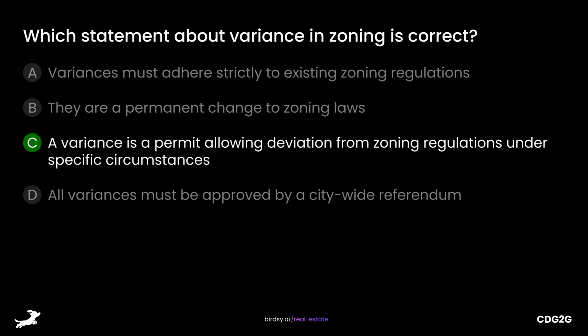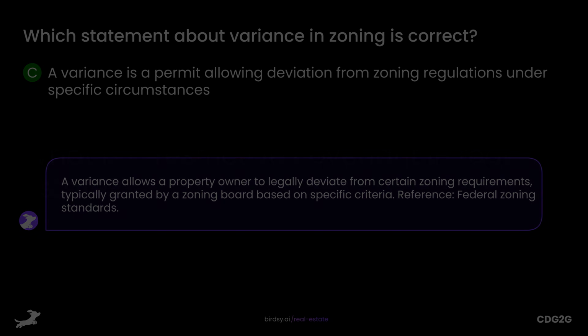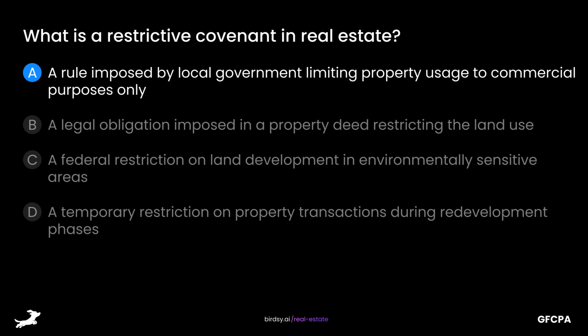The answer is C. A variance is a permit allowing deviation from zoning regulations under specific circumstances. A variance allows a property owner to legally deviate from certain zoning requirements, typically granted by a zoning board based on specific criteria. Reference: Federal Zoning Standards. What is a restrictive covenant in real estate? Is it A. A rule imposed by local government limiting property usage to commercial purposes only, B.